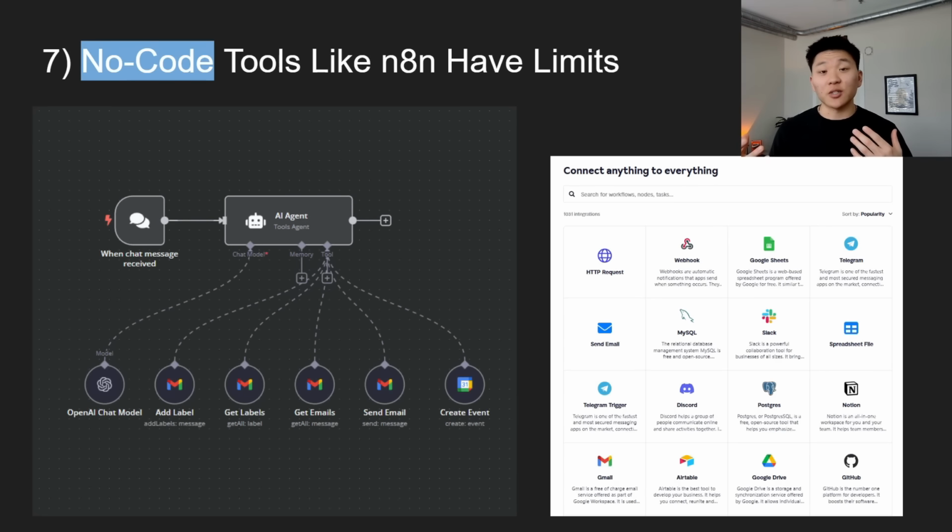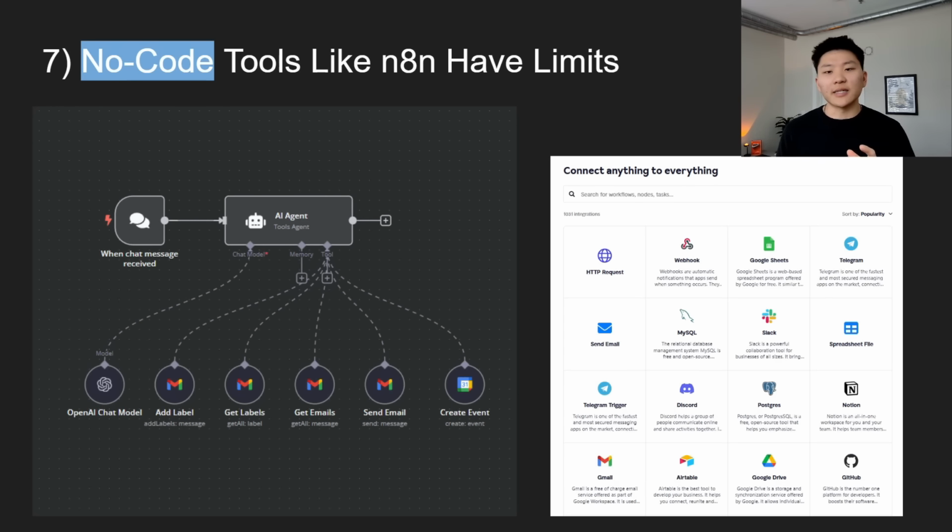But when you start to get into what we just talked about with lesson number 6, scaling and making these things really robust and production ready, you may notice some limits with no-code tools like N8N. Now, the reason I got into building stuff like this is because I'm obviously a non-programmer, and it has a really nice drag and drop interface where you can build these workflows very visually without writing scripts.